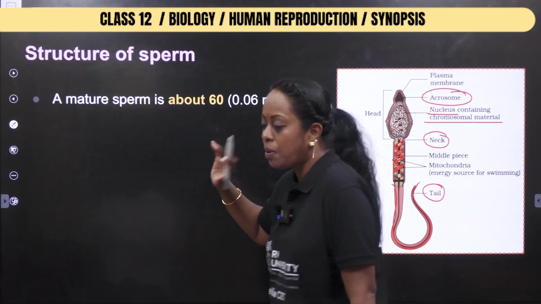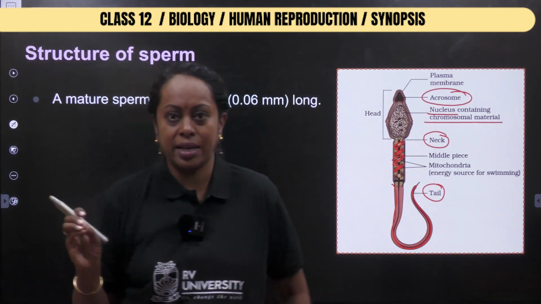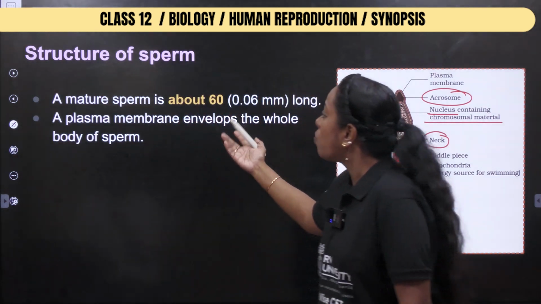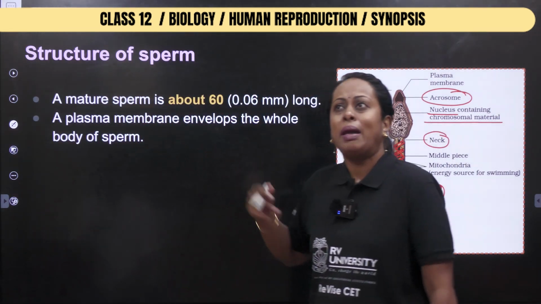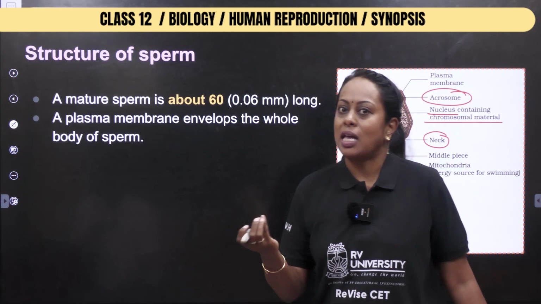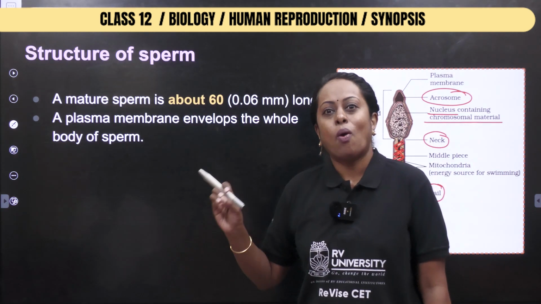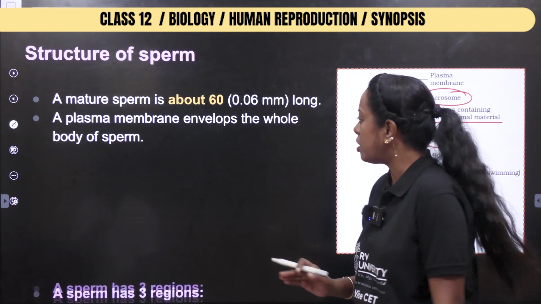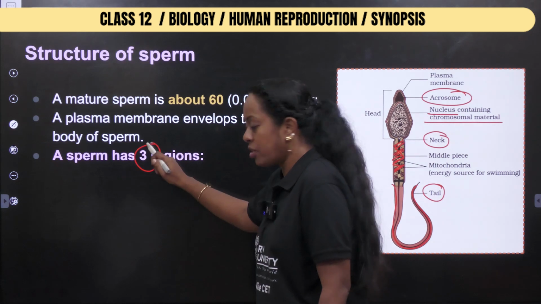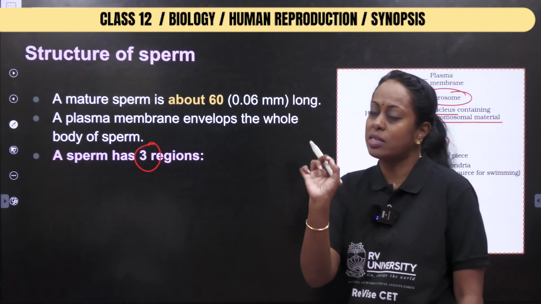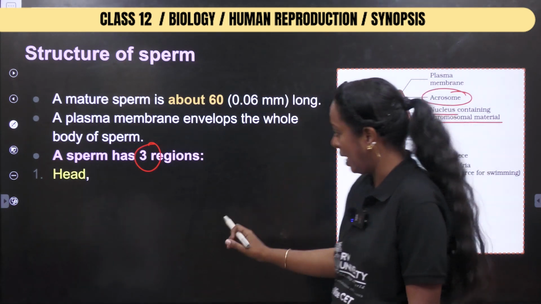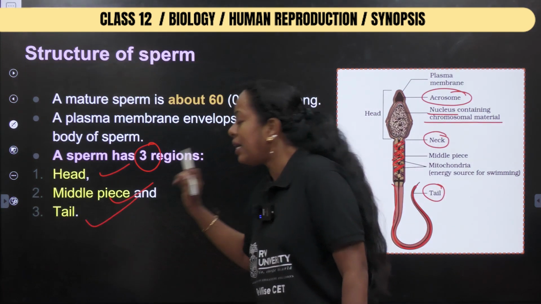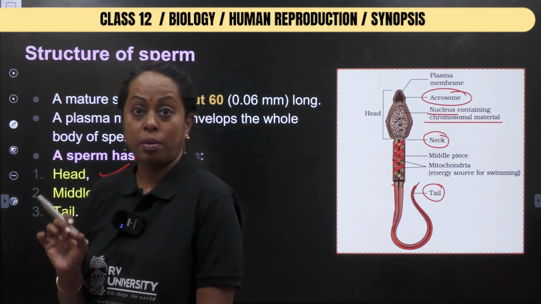Now, a mature sperm is around 60 micron in size, smaller than the female gamete, and its body is covered with plasma membrane. At the end piece of the tail, the plasma membrane may be absent. We call it the end piece, which is mainly present for swift movement of the sperm. A sperm has three regions. I already told you the head and middle piece are connected by a small junction called the neck. But we differentiate it as head, middle piece and tail region. Make sure you remember all the points.